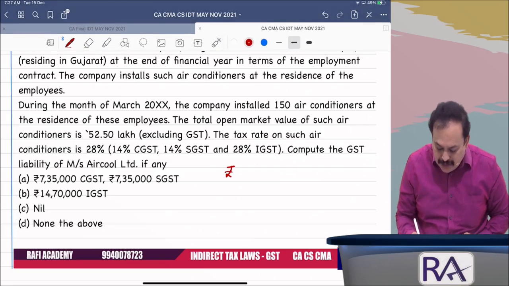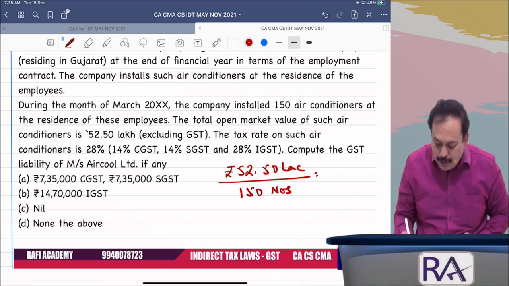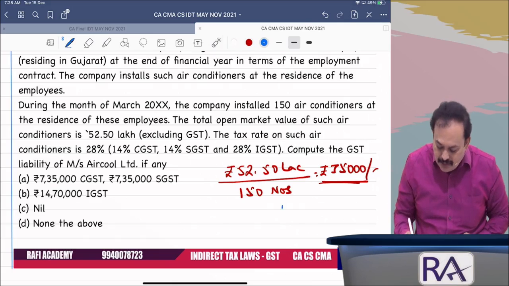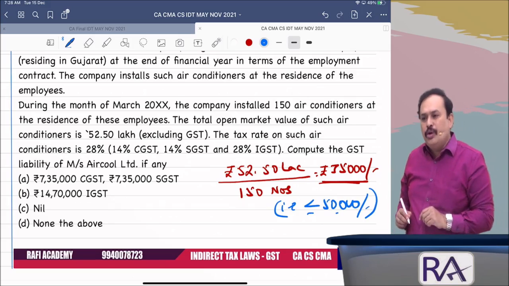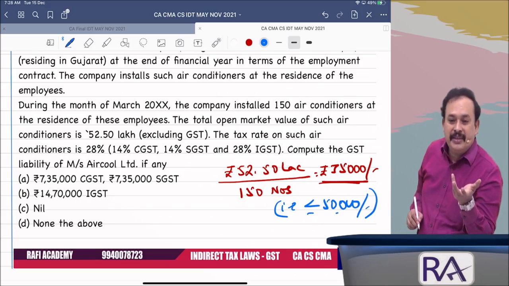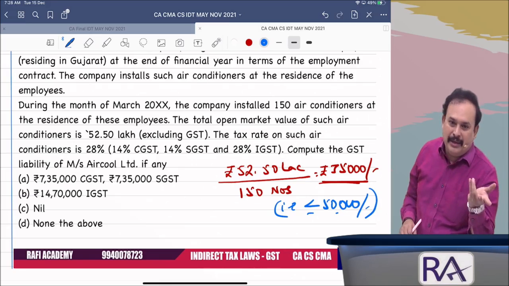52 lakhs 50,000. Correct? 52 lakh 50,000 divided by how many employees are there given? 150 employees. If so, per employee how much comes? Rupees 35,000 in a financial year. If so, that is less than or equal to rupees 50,000. Am I right or not? If so, not covered under Schedule 1, not a supply.